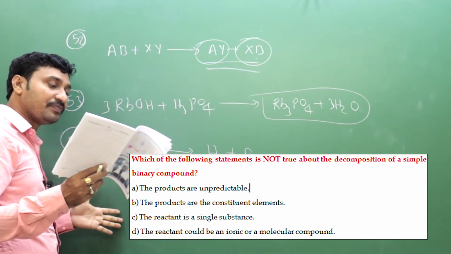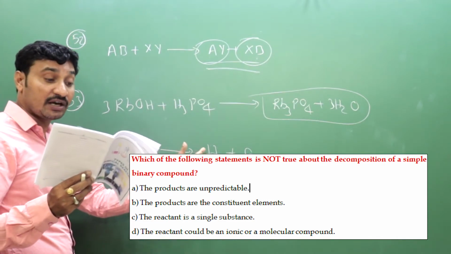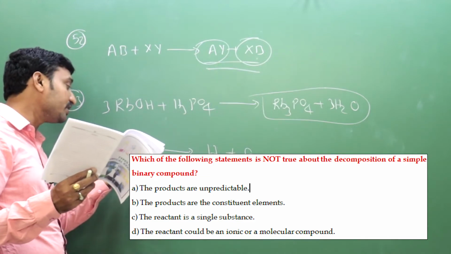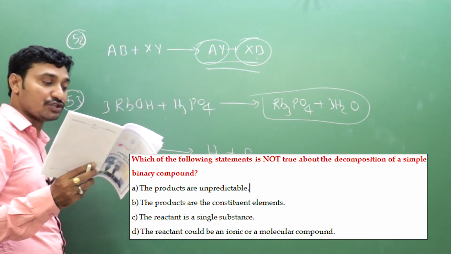Let's check option B. The products are the constituent elements. Yes, products are the constituent elements in the decomposition reaction. What are the constituent elements? Hydrogen and oxygen. So H2 and O2 in H2O.